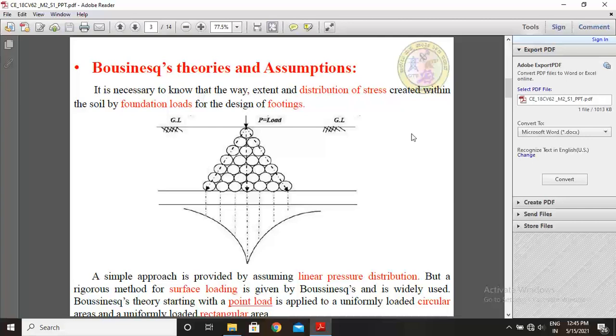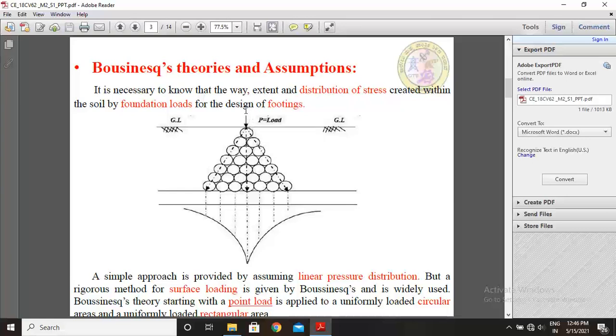Now let us see Boussinesq theory and assumptions. See here, this is the diagram. This is the ground level at a depth Z. So these are the soil particles and this is the point load.